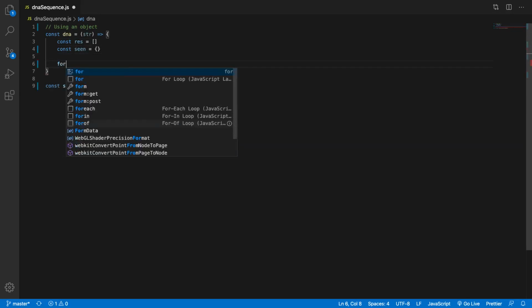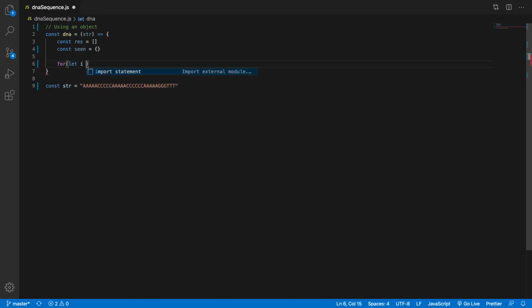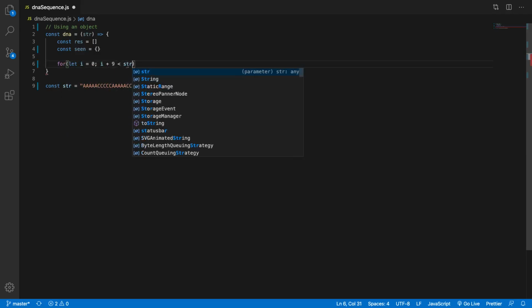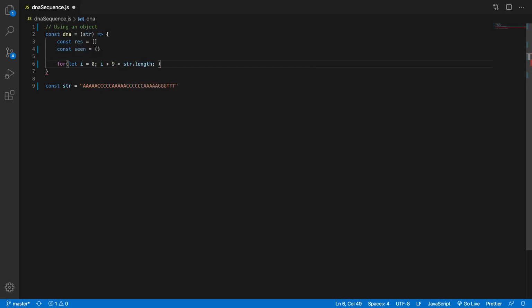So let's just do an old-school for loop. For let i equals 0, while i plus 9 is less than str.length, i plus plus. So this i plus 9 is less than str.length will basically end our i nine spots short of the end, to where we can have the last 10-character sequence here. We don't want i to go all the way to the end, for example, because it would just be a bunch of null values.